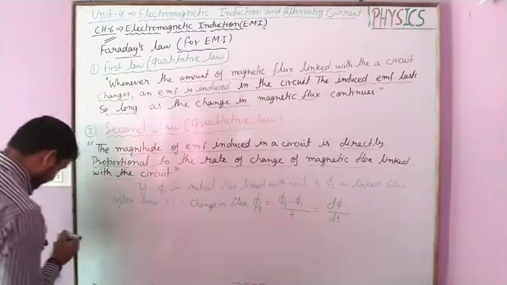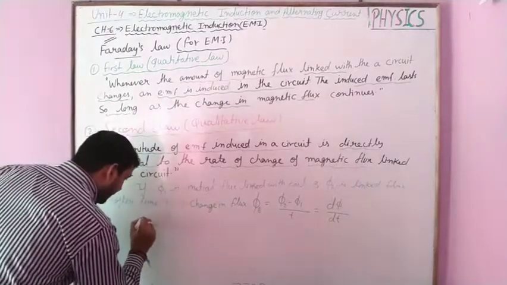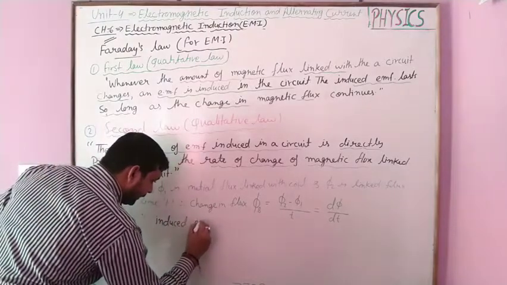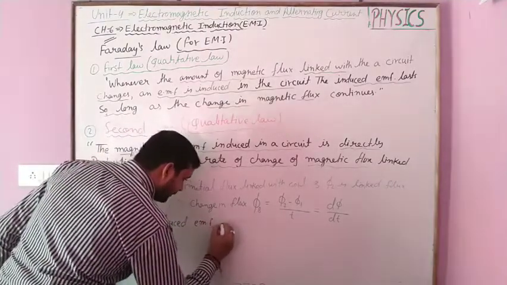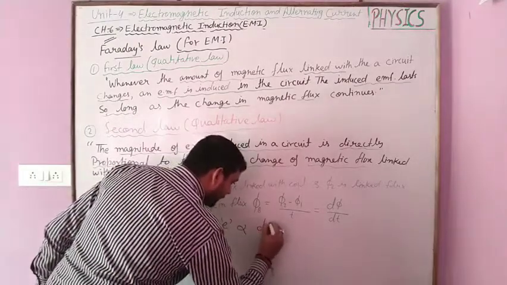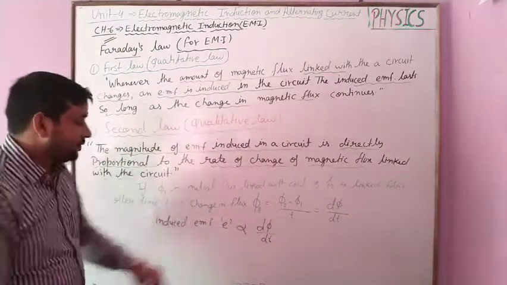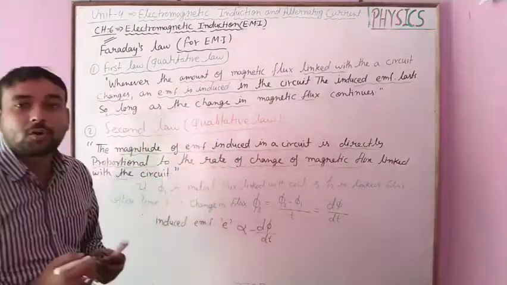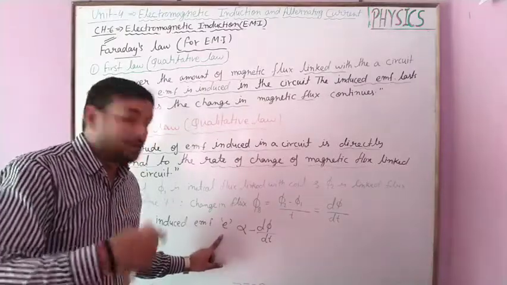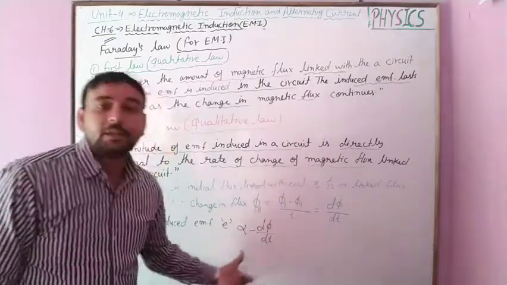Now according to the second law, the induced EMF, we say E, is directly proportional to d phi upon dt, and we use a negative sign here because the EMF is induced till the change of the magnetic flux is continuous.